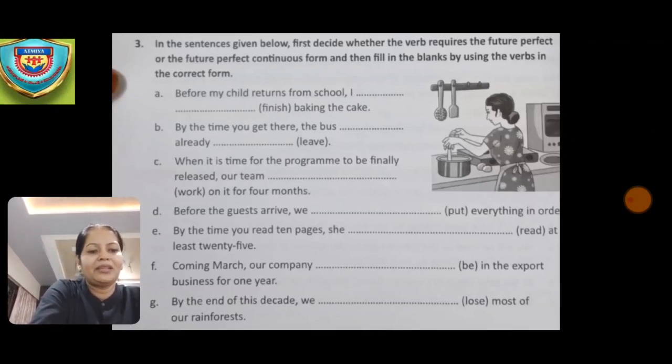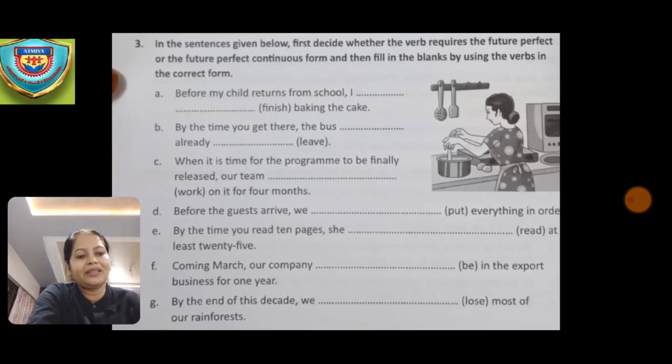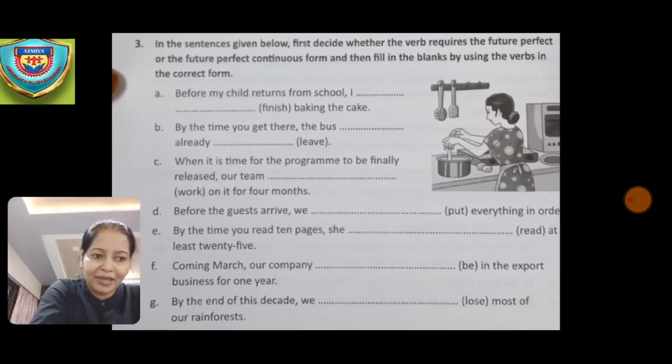By the time you read 10 pages, she dash read at least 25. The verb they've given, you have to pronounce as read. So the answer over here, children, is will have read. Okay, so by the time you read 10 pages, she will have read at least 25.